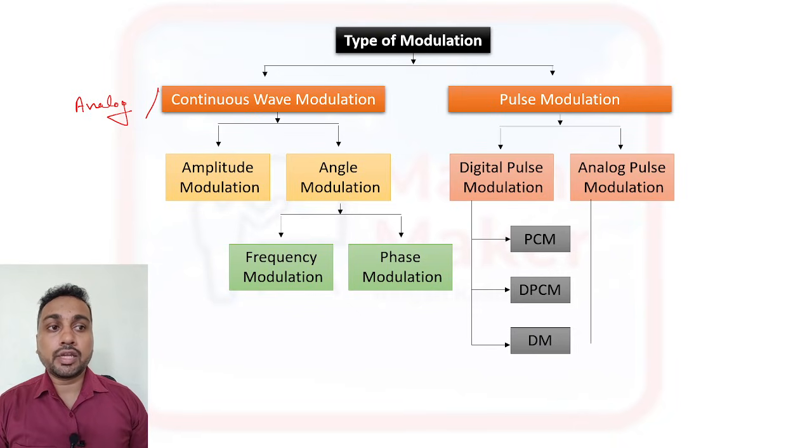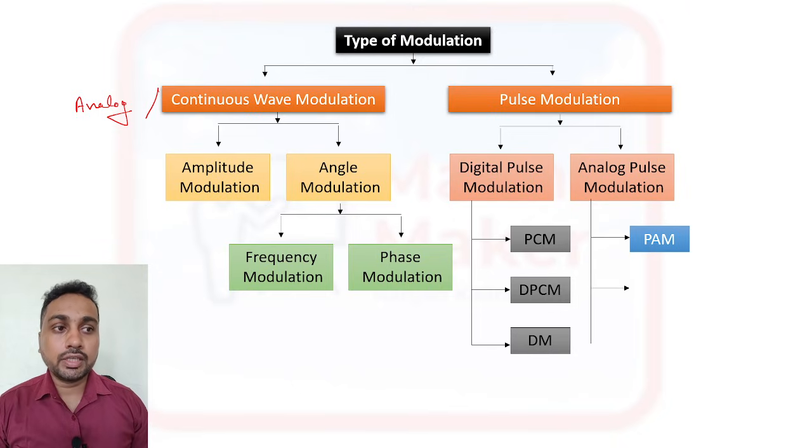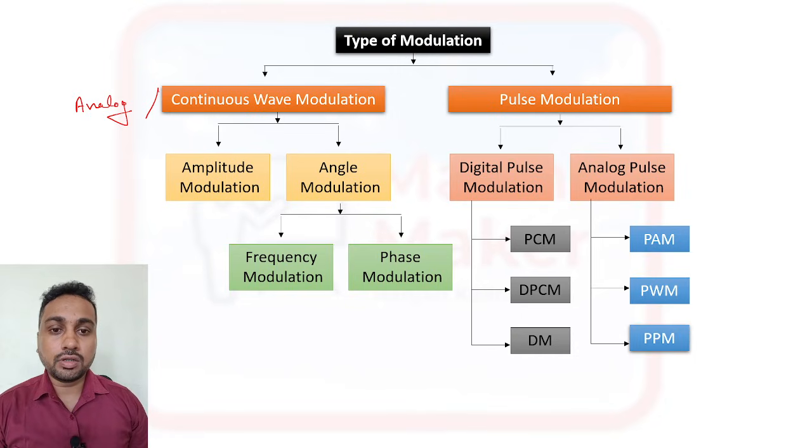Now if we talk about analog pulse modulation, in analog pulse modulation also we have three types. First one is PAM, that is pulse amplitude modulation. Then we have PWM, that is your pulse width modulation, and another one is your PPM, that is your pulse position modulation. So we are going to cover all the types in detail.